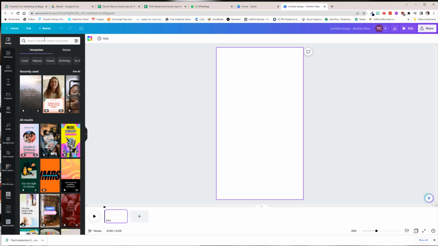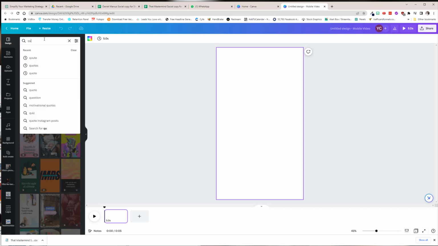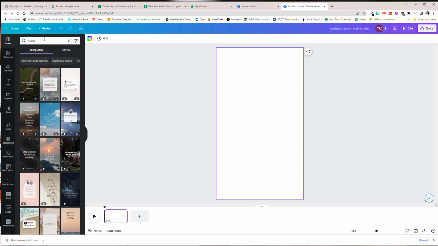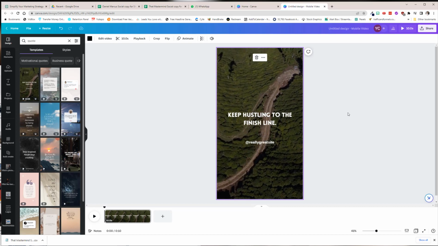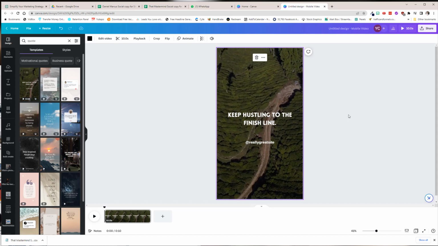And now we are going to find a template. So I'm going to search for a quote template and just find one that I really like. What I'm looking for really is how the text is coming along, the way the text is moving, rather than specifically the background, because I'm going to show you how to change the background.